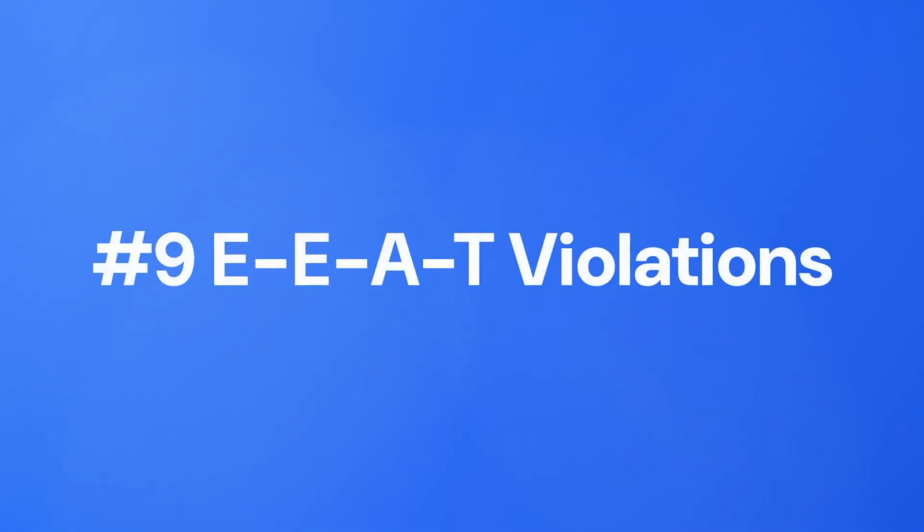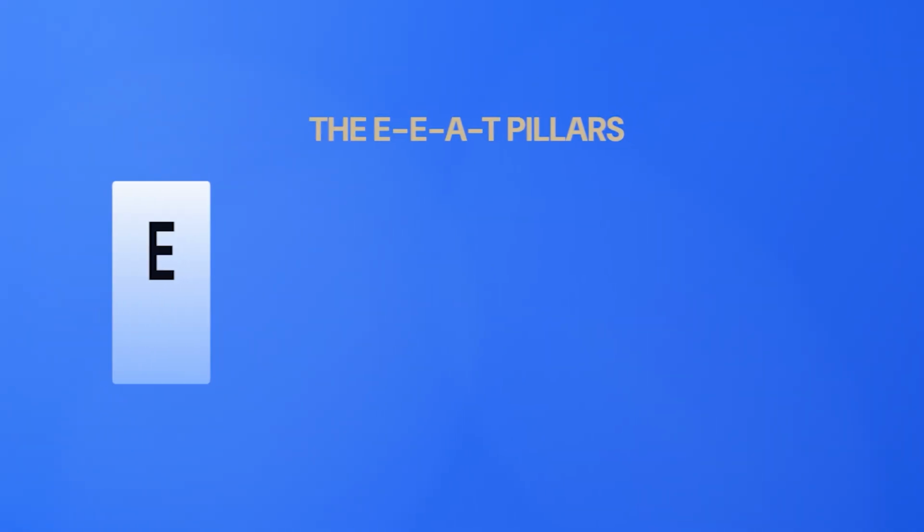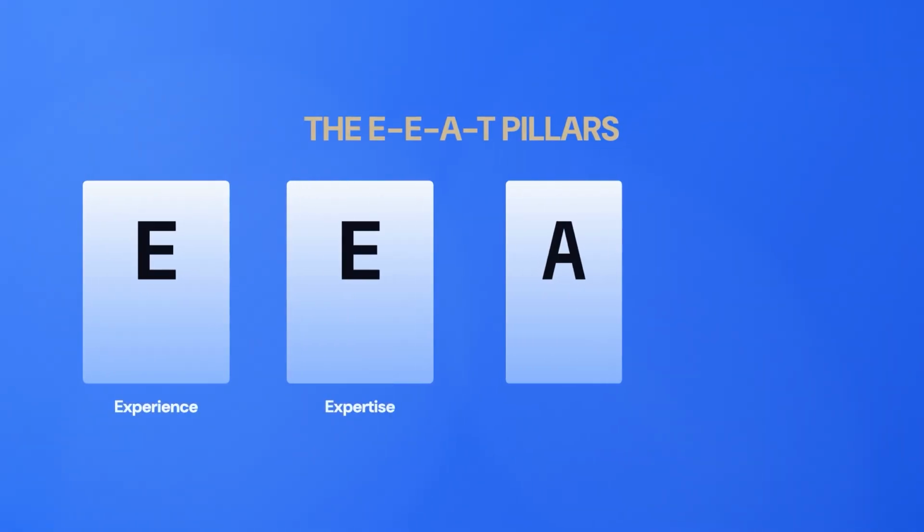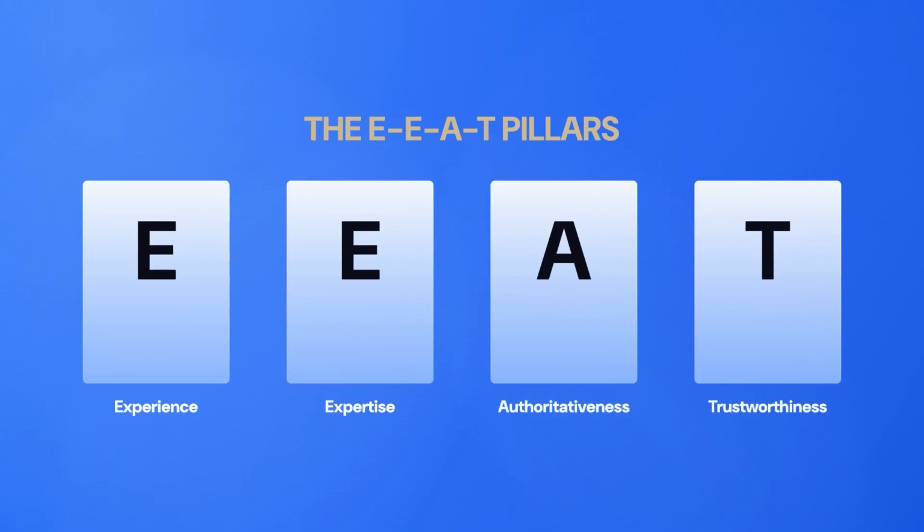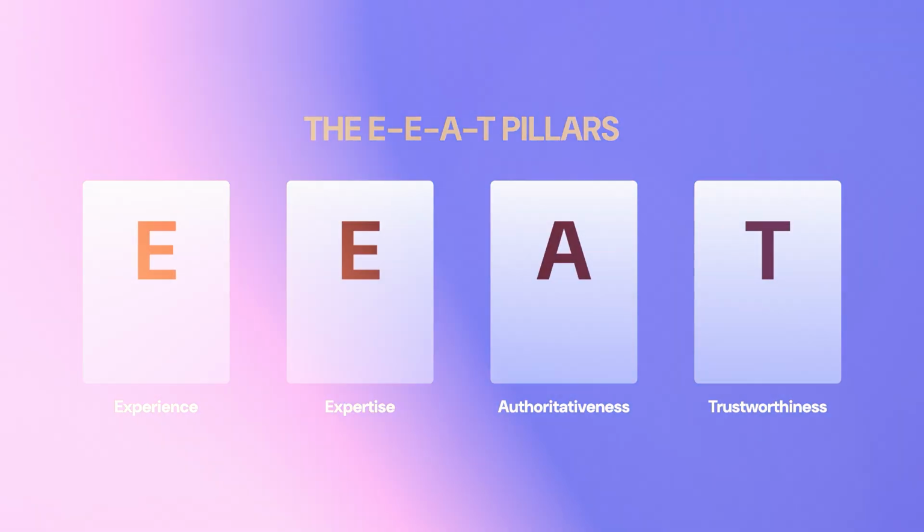Number nine, EEAT violations. If you're unfamiliar, EEAT stands for experience, expertise, authoritativeness, and trustworthiness. Google's quality raters use this framework to evaluate pages, especially in YMYL categories like health, finance, and legal content.